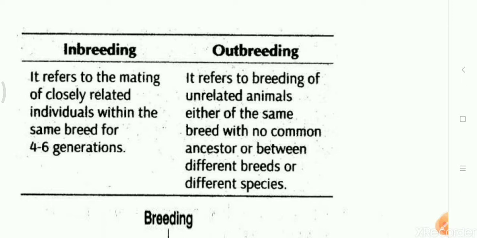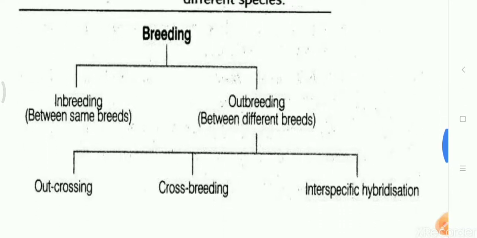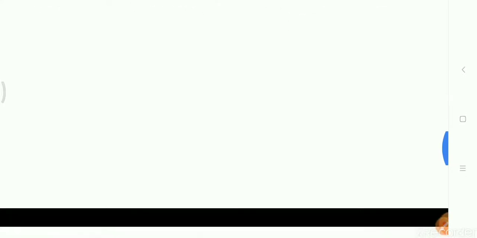So what is outbreeding? It refers to the breeding of unrelated animals, either of the same breed with no common ancestor or between the different breeds of the same species. So outbreeding means there should not be any kind of same ancestry for 4 to 6 generations. So again, breeding is of two types: inbreeding and outbreeding. Inbreeding is between the same breeds, outbreeding between the different breeds of the same species. Outbreeding is the outcrossing and may be crossbreeding, it may be interspecific hybridization.